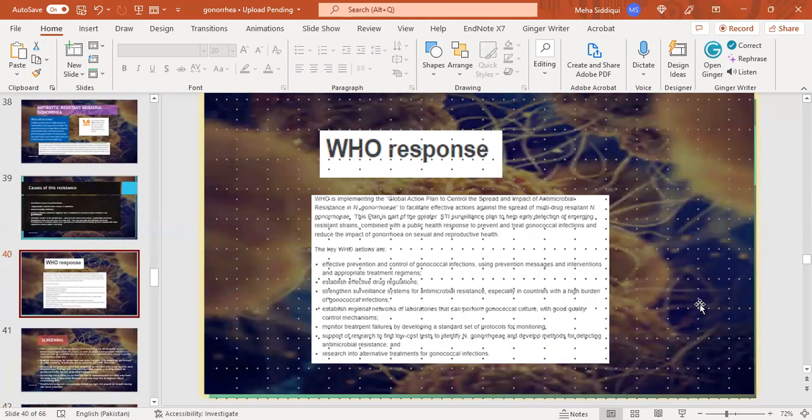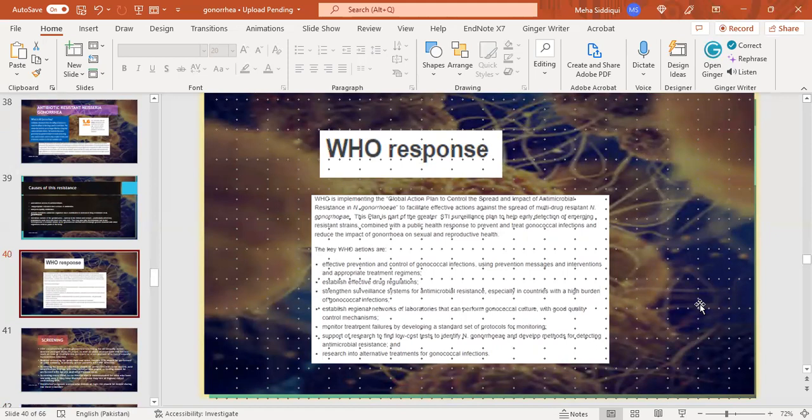WHO response. WHO is implementing the Global Action Plan to control the spread and impact of antimicrobial resistance in Neisseria gonorrhoeae, to facilitate effective action against the spread of multi-drug resistant Neisseria gonorrhoeae.